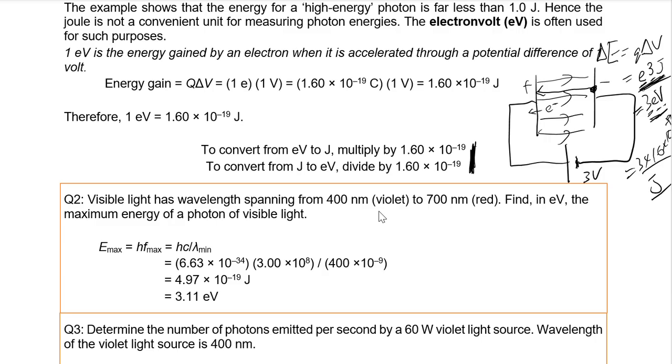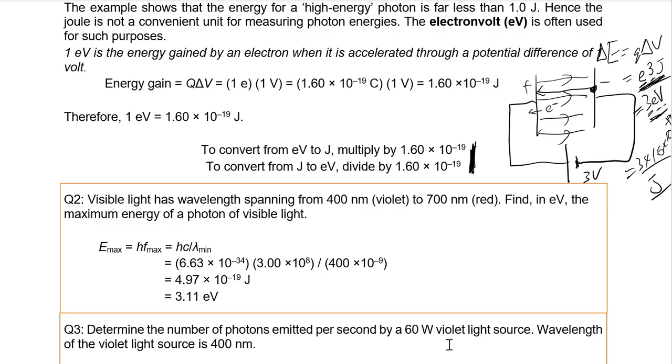Again, please pause the video to do question 3. If you are confused, this is talking about the source. Remember we talked about the PhET app. There's a source of light. I could vary the intensity. The intensity is actually to vary the power. So it's the power associated with the violet source. So you try yourself, then I'll come back and go through the question.